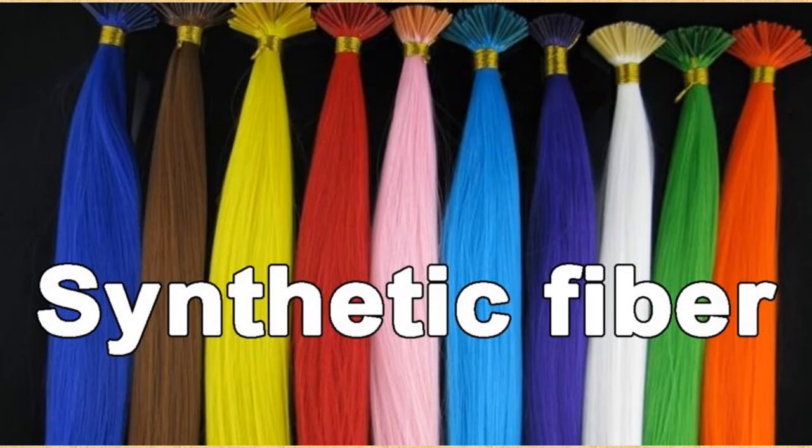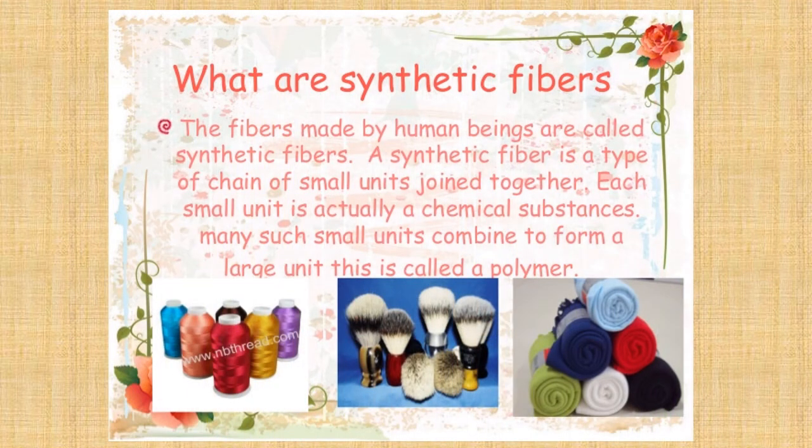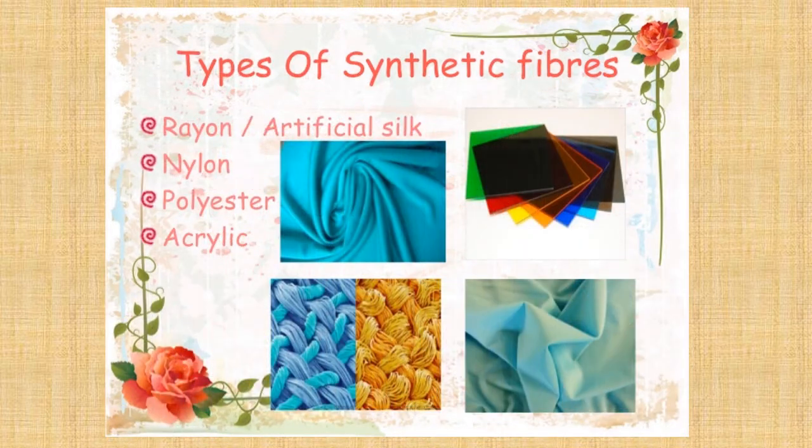Then we'll discuss synthetic fiber, or we can say man-made fibers. Fibers made by human beings are known as synthetic or man-made fibers. Here you can see some examples: polyester, nylon, acrylic, rayon. These are some examples of synthetic fiber. They are made up of chemical substances.